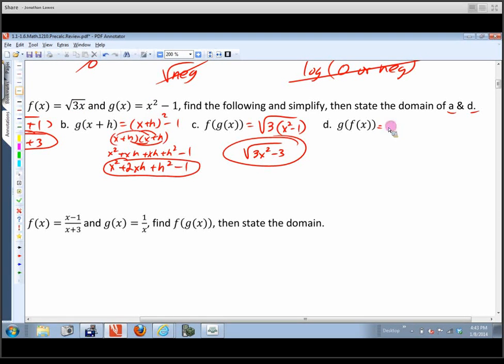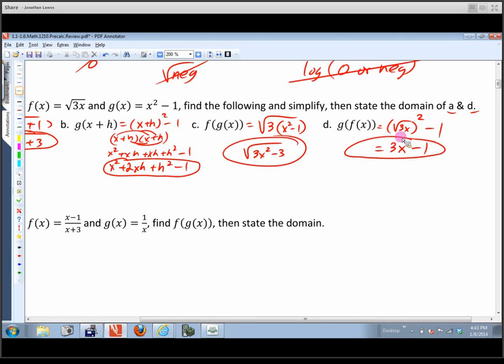G is take whatever we're going to plug in and square it and then subtract 1. And let's think about what we're going to plug in. What we're going to plug in is the function f, which is the square root of 3x. So if I then go through and simplify, here's what I get. If I square a square root, those typically undo each other, right? So this is going to be 3x minus 1. So this is the composite function.